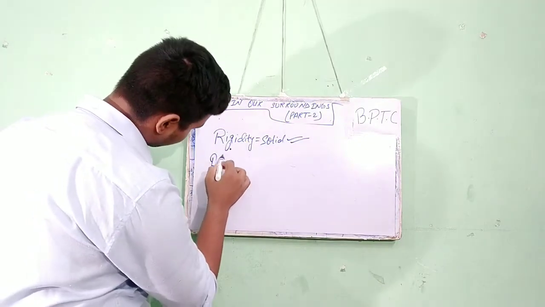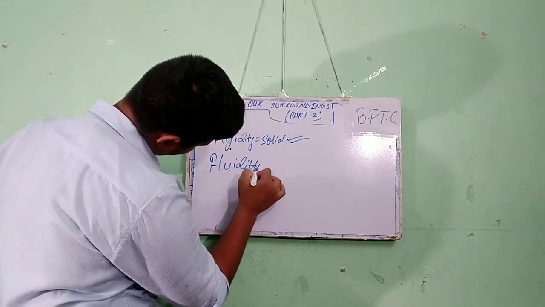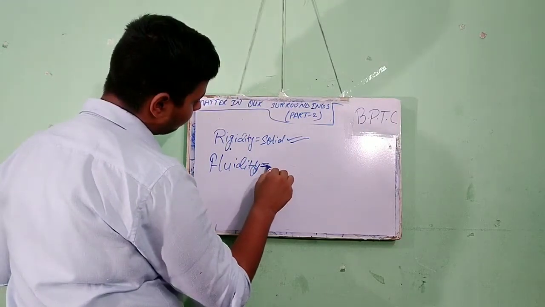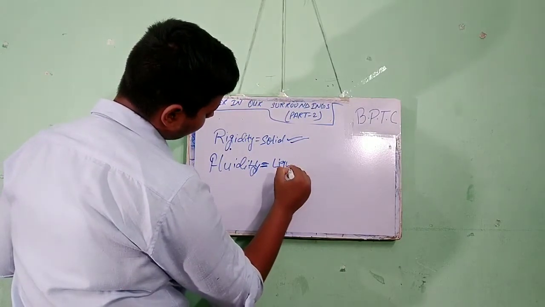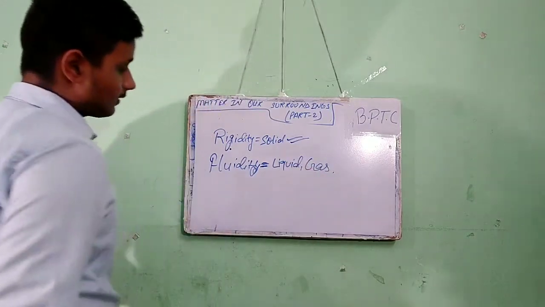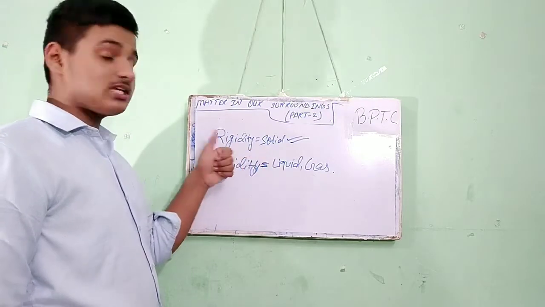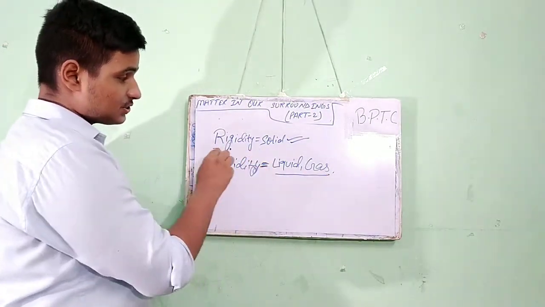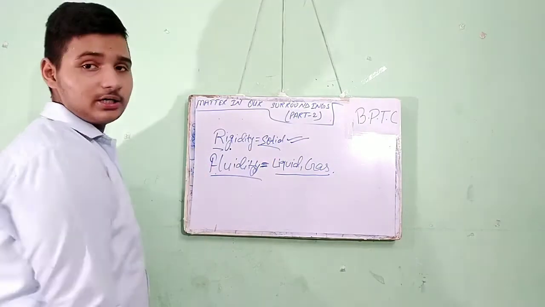But fluidity is for liquid and gas. Liquid and gas have very high fluidity, and solid has very high rigidity, but liquid and gas have very less rigidity, and solid has less fluidity.